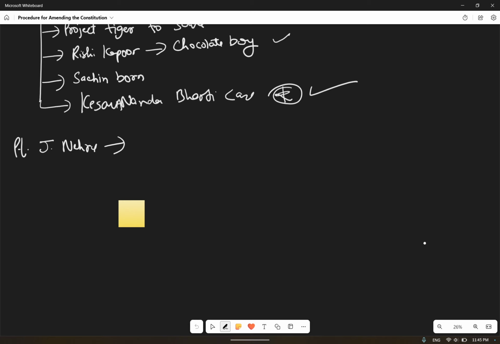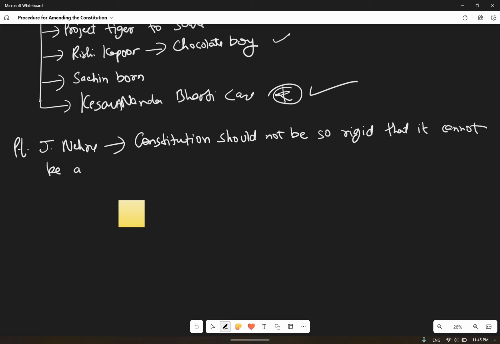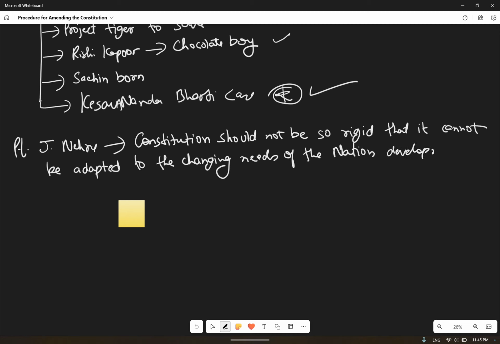He said that the constitution should not be so rigid that it cannot be adapted to the changing needs of the nation's development and strength. So he was also in support of amendments being there.